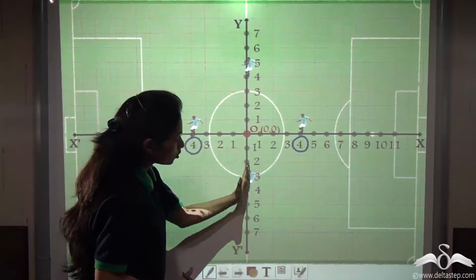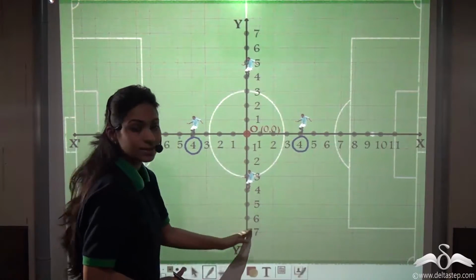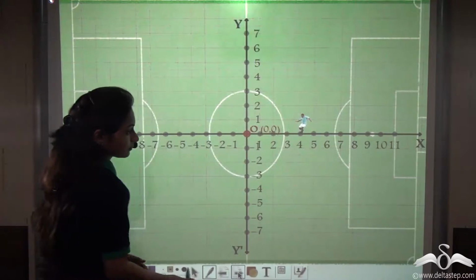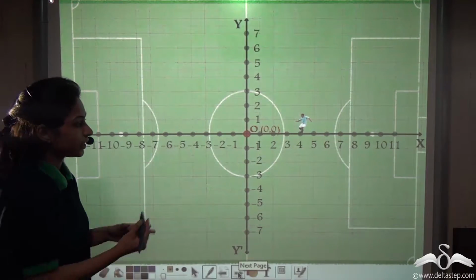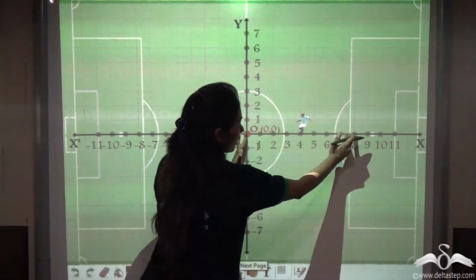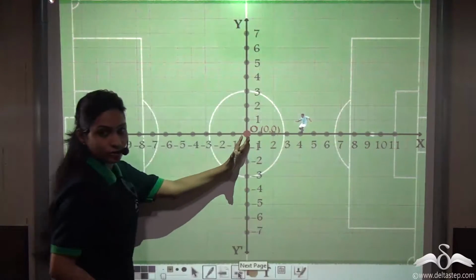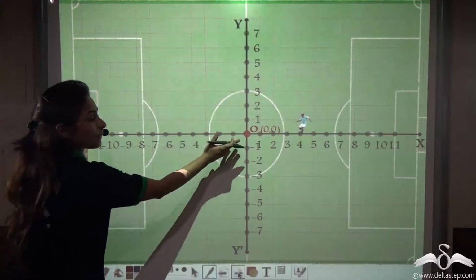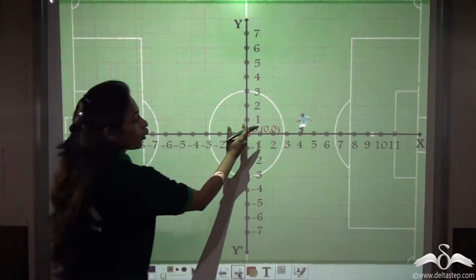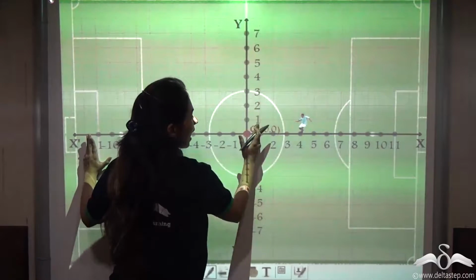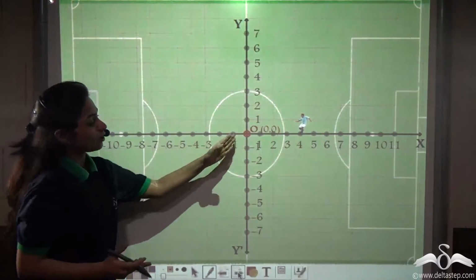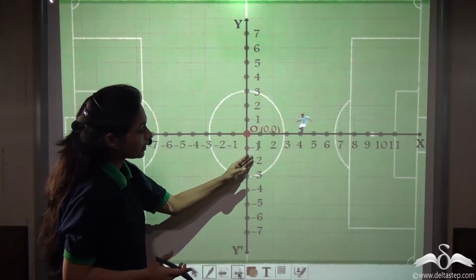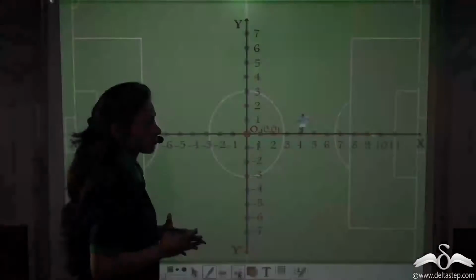From the origin to the bottom, he renamed these as negative numbers like this. You can see, from the origin to the right as positive 1, 2, 3, 4 and so on, and from the origin to the left as negative 1, 2, 3, 4, from the origin to the forward as 1, 2, 3, 4 and positive, and from origin to the bottom as negative 1, 2, 3, 4 and so on.